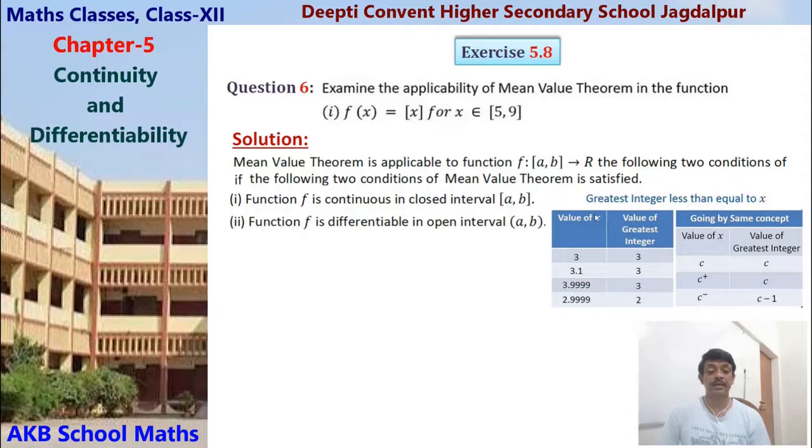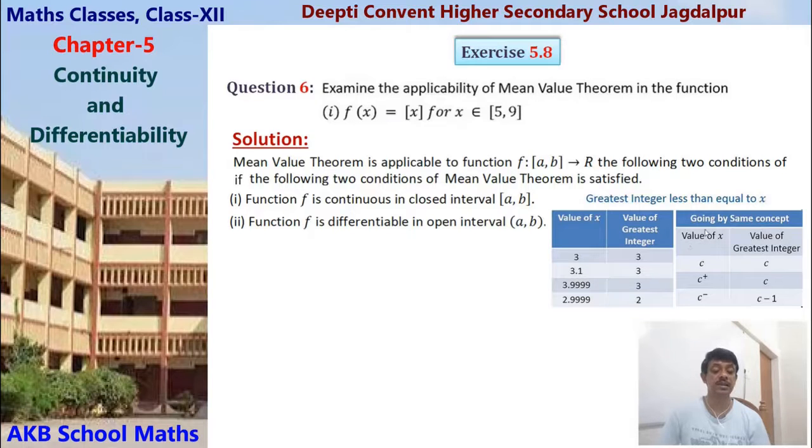Okay, here the greatest integer function is given. Greatest integer function gives the greatest integer just less than or equal to x. That is, if the value of x is 3, then the value of the function is 3. If 3.1, then 3, the integer just less than or equal, so 3. 3.99 is also 3, 2.99 is also 2. This is the greatest integer just less than or equal to x.